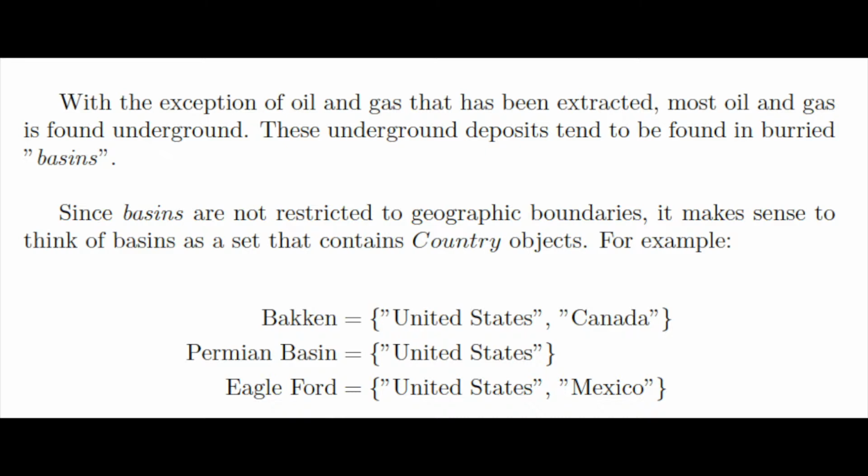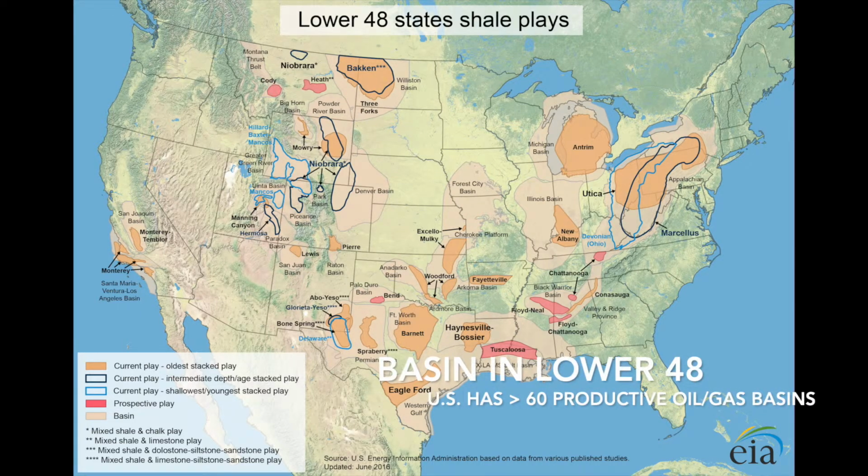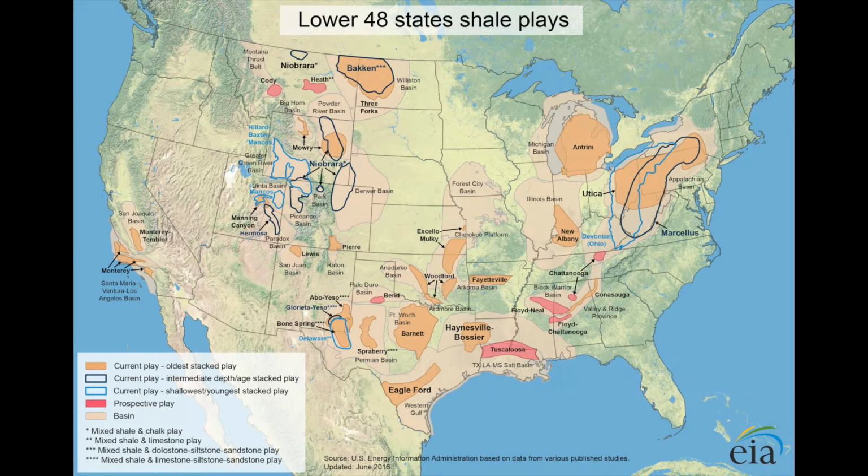The Permian Basin is exclusively in the United States, and the Eagle Ford also extends across the country border. The majority of the Eagle Ford, the most prolific parts, are in the United States, but Mexico does have some Eagle Ford. So here's a map of the lower 48 state plays. Again, this is from the EIA. You can see some of the more significant plays there, the Bakken that I just mentioned up there and the Eagle Ford. It doesn't show that those go into the other countries, but they do. They just cut them off on this map.